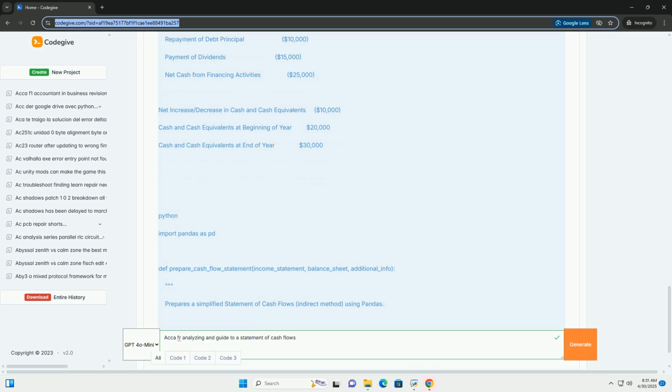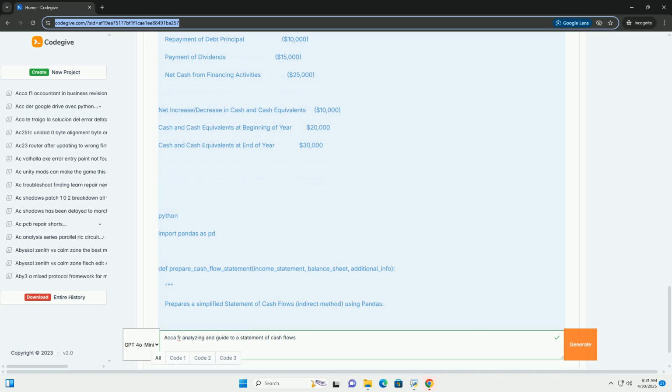Increase in current liability, add to net income. Cash hasn't been paid yet for that liability. Decrease in current liability, subtract from net income. Cash was used to pay that liability. Focus on changes in accounts receivable, inventory, accounts payable, and accrued liabilities.